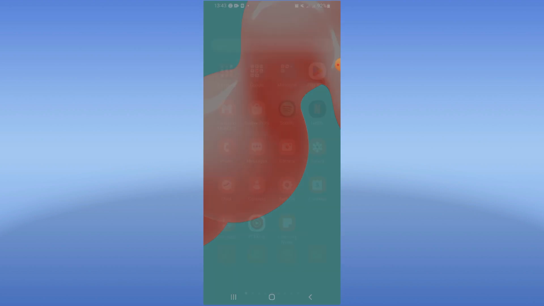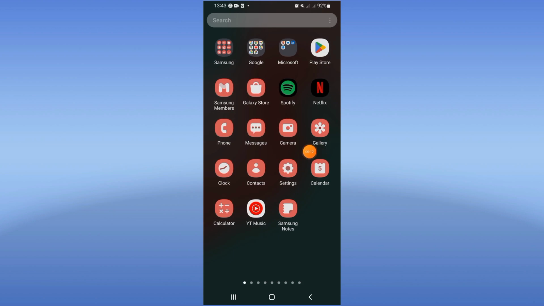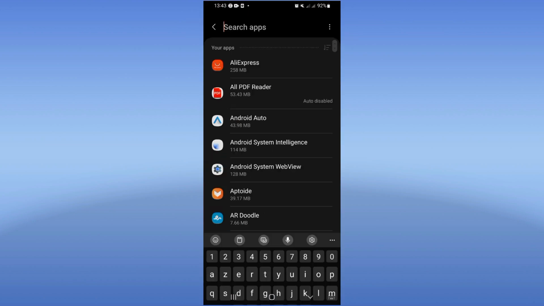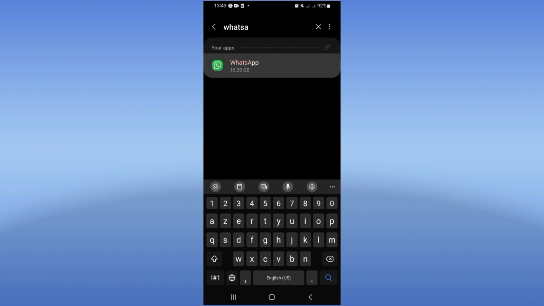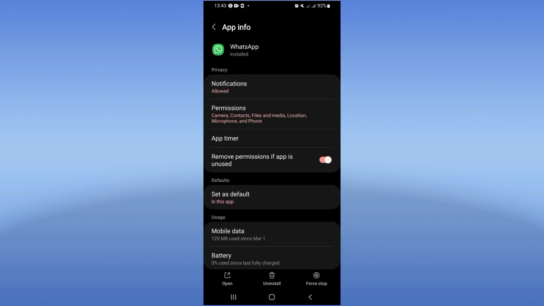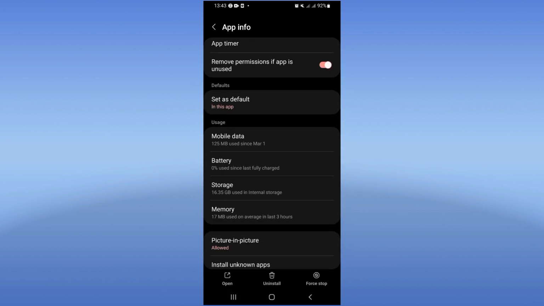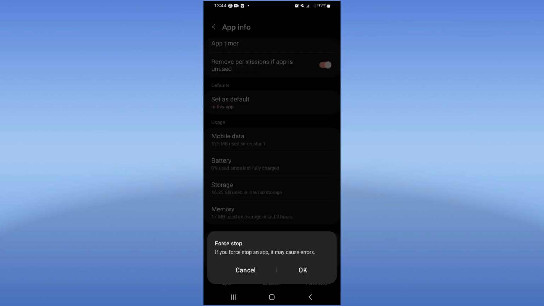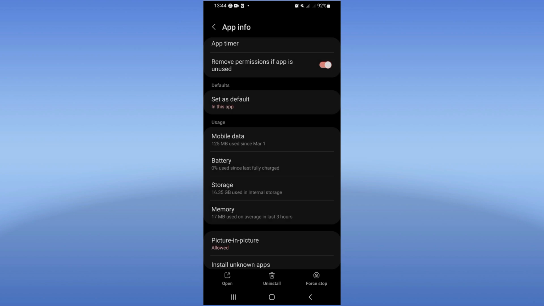So let's do it. Open the settings of your mobile phone, click on the apps option, search for WhatsApp and click. Come here guys to the storage option, click clear cache only and just back. After that click on force stop and click OK.